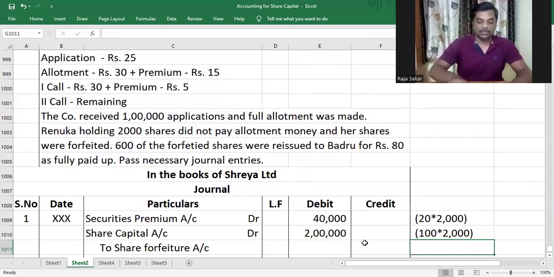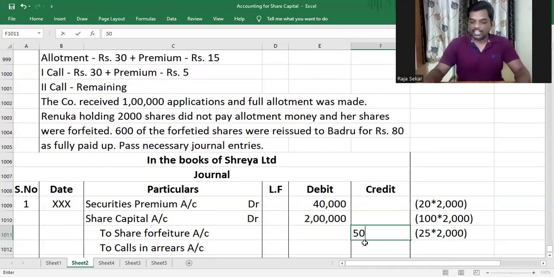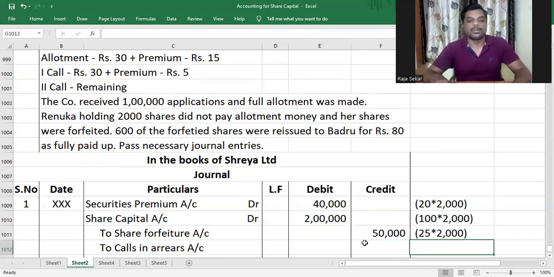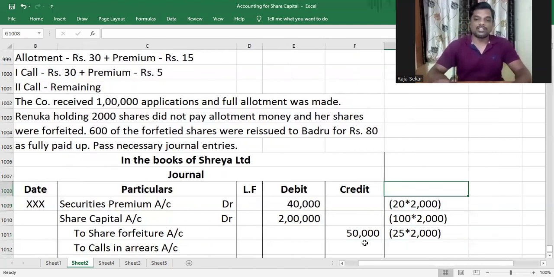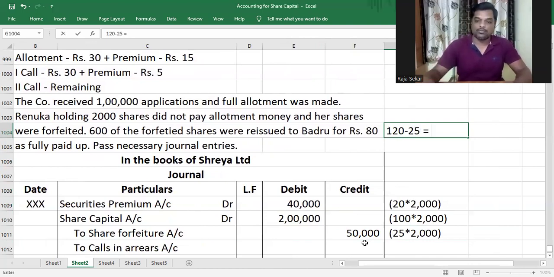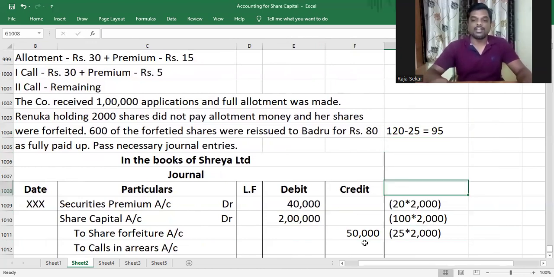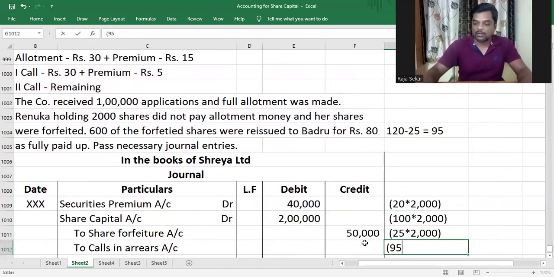Share forfeiture will be credited with the amount paid up. As you can see, Renuka did not pay the allotment money, so she would have only paid the application money, which happens to be 25, and that multiplied by 2,000 will give you 50,000. Understood or not, my dear children? And calls in arrears will be what, my dear children? The unpaid amount of capital and premium. So paid up amount is only 25. The unpaid amount out of 120, the issue price, minus 25 is 95. And 95, my dear children, on one share.